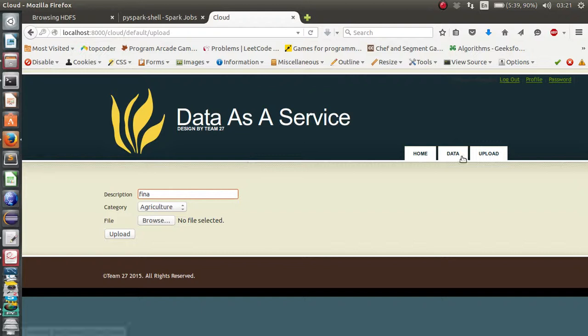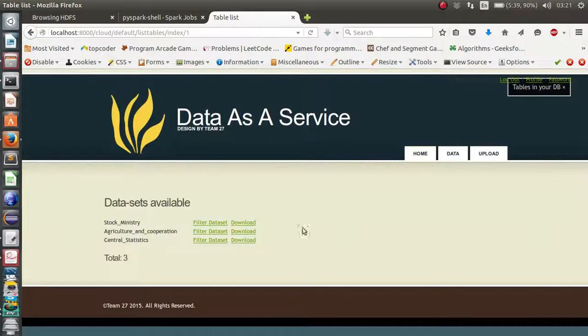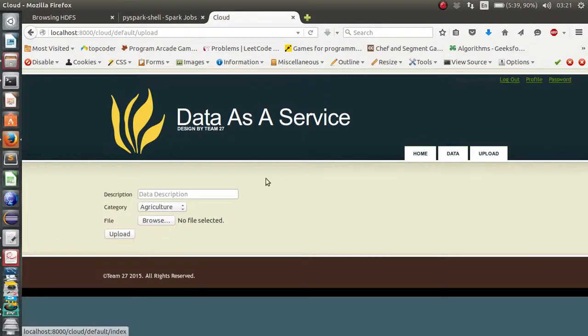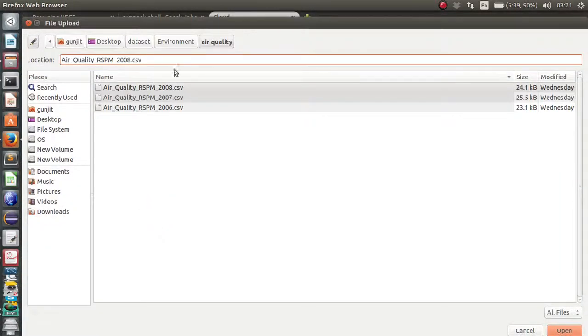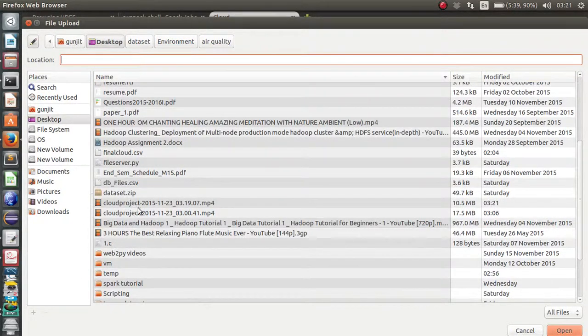First I will show you this file is not present in agriculture. Okay, there are only 3 files. Agri 1, category agriculture. Now we browse the file on the desktop.